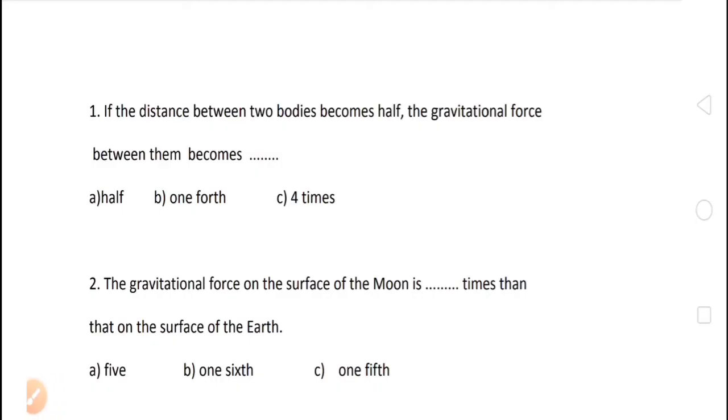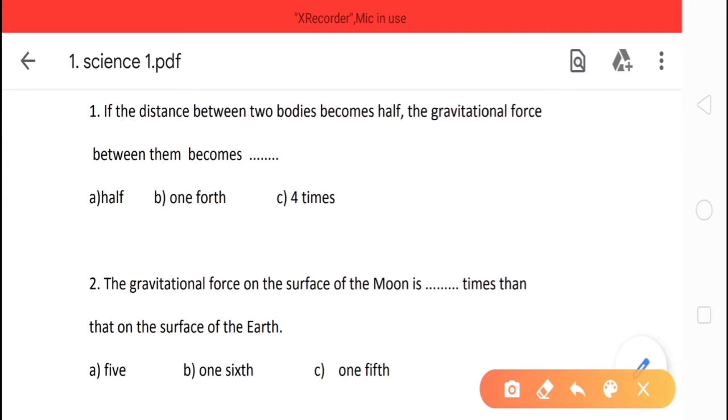The first question is, if the distance between two bodies becomes half, the gravitational force between them becomes dash. The options are half, second option 1/4, and option C, 4 times. The correct option is option C, 4 times.